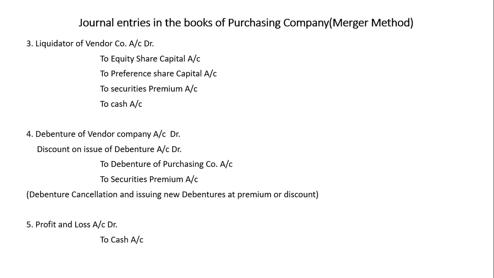Now this is the entry for liquidation expenses. It depends upon the question. If in the question it is given that liquidation expenses are reimbursed or paid by the purchasing company, normally it should be paid by the selling company because that is going to liquidate. But if the purchasing company is paying, then we have to write P&L account debit to cash account.